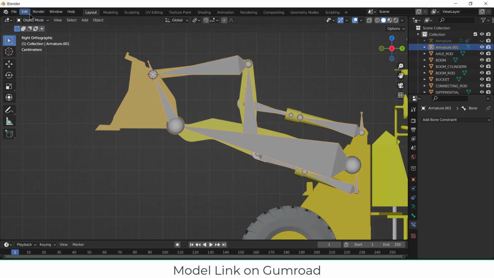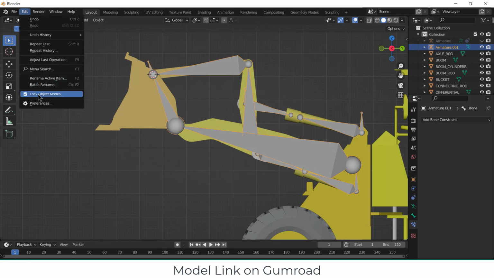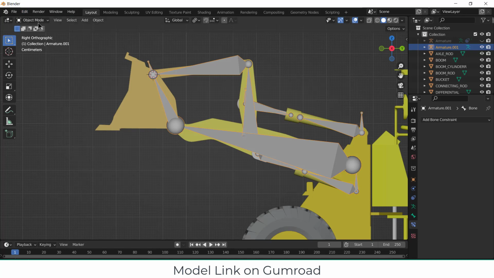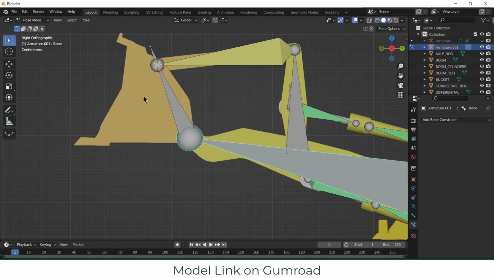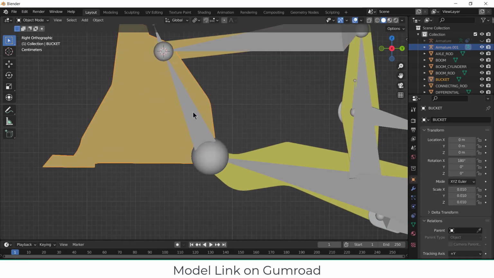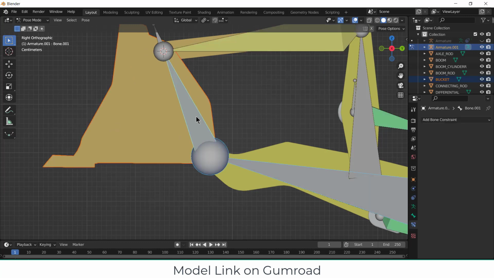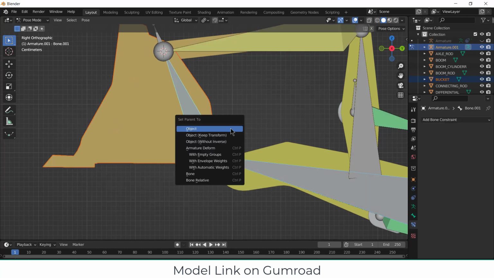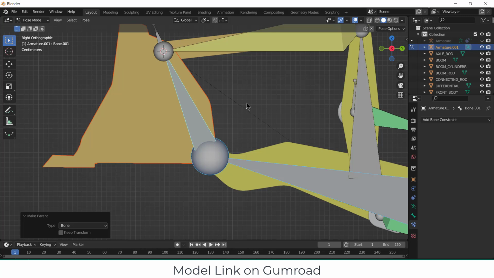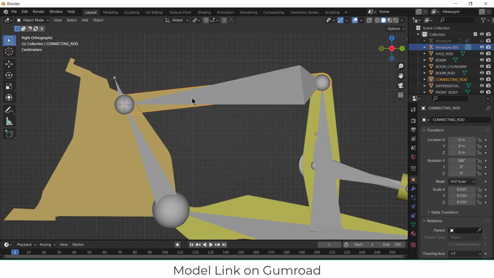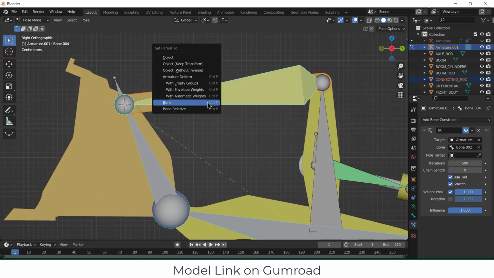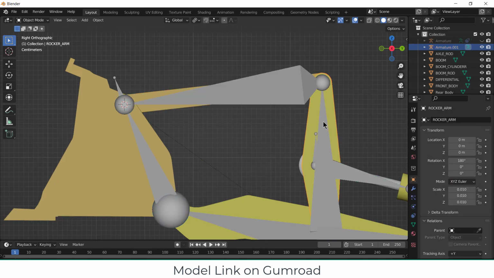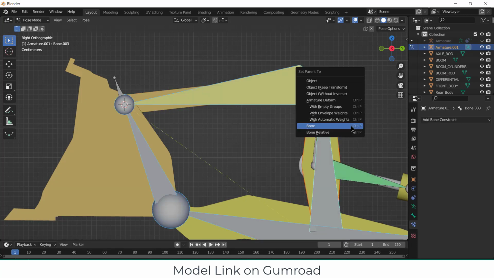Go to the object mode, click on edit, uncheck the lock object modes. Now go to the pose mode, select this, and after pressing Shift, select this bone. Now press Ctrl P, click on bone. Similarly select this and this, Ctrl P, bone. Select this and select this, Ctrl P, bone.